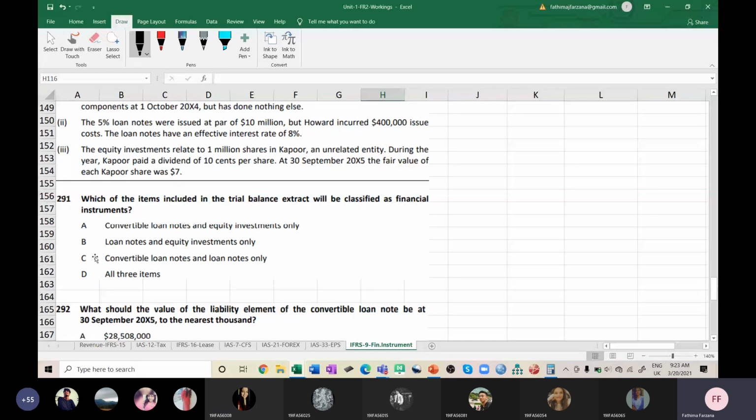Then the second one: loan notes and equity investments only. A convertible loan is also a financial instrument. Then here: convertible loan notes and loan notes only. They are taking only the loan part. What happened to the equity part? What happened to the investment part? Nothing is taken. So which will be the correct answer? All three items.